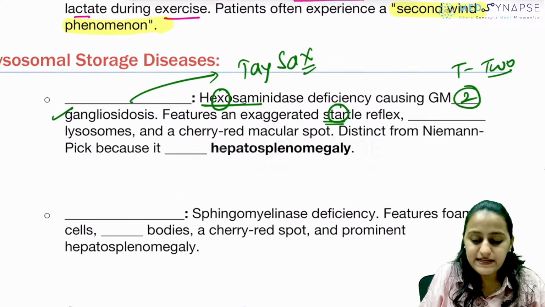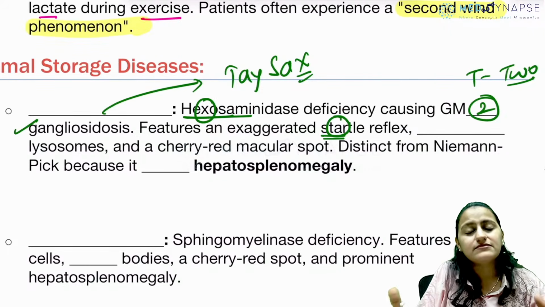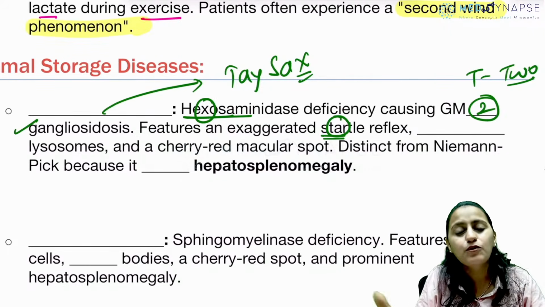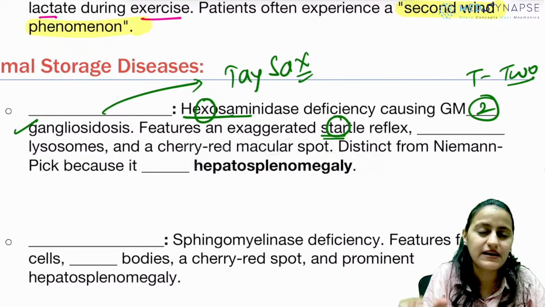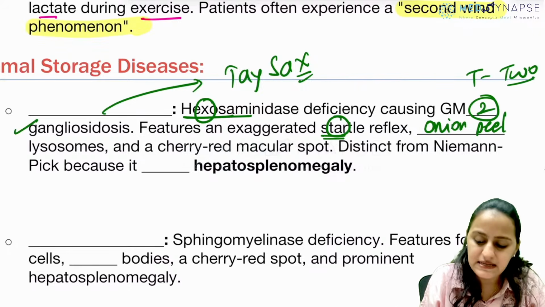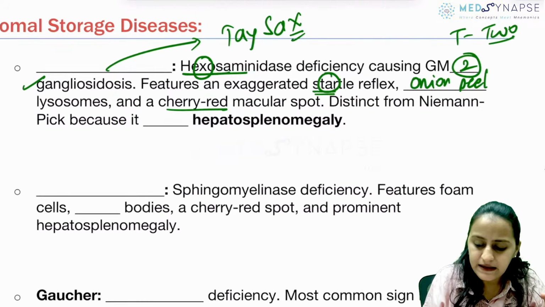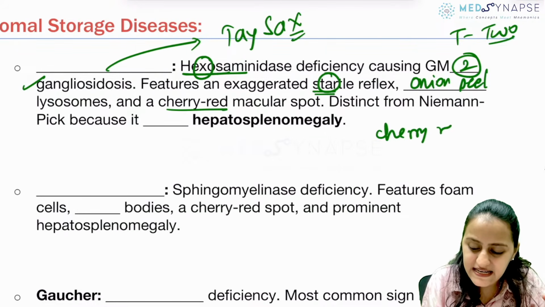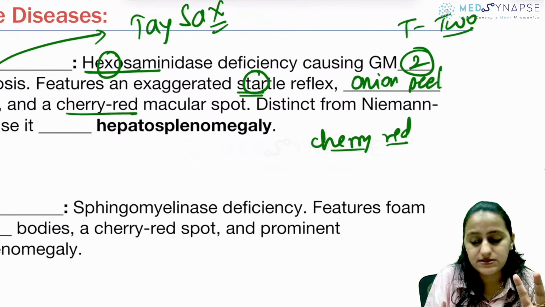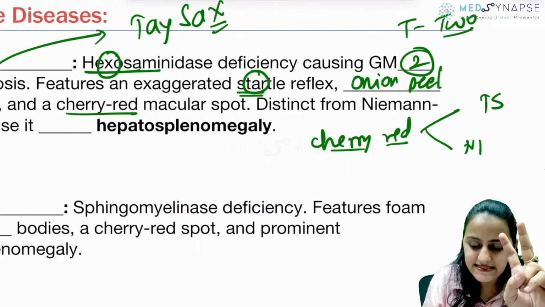Okay. What is the appearance of the lysosomes? Tay-Sac. Imagine it's like a sack of onion. So there are onion peel lysosomes. Do you have cherry red spot? Yes. Right? So remember, cherry red is made up of 2 words. So lysosomal storage is made up of 2 words: Tay-Sachs and Niemann-Pick.